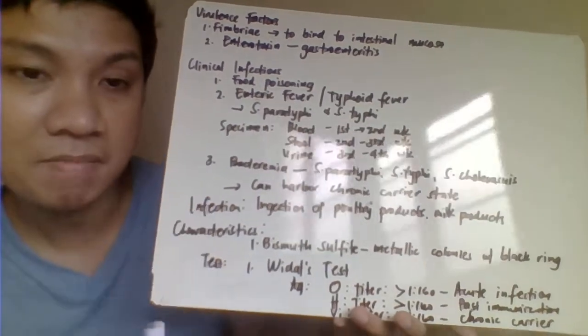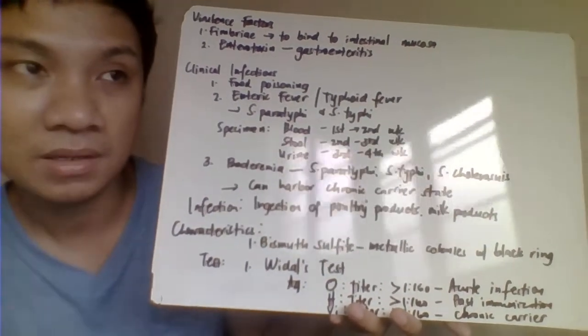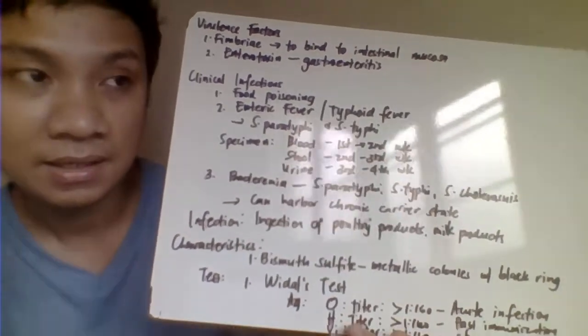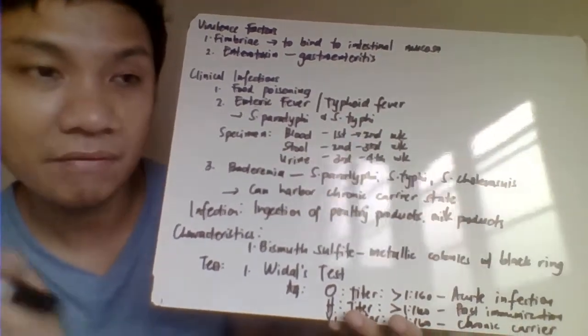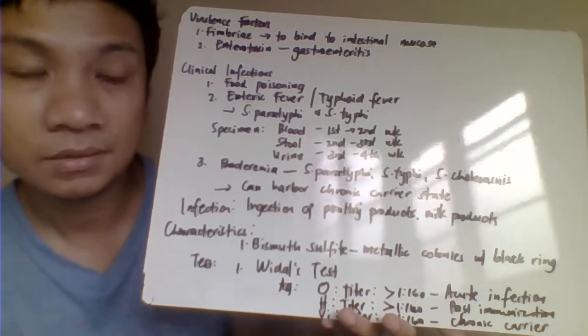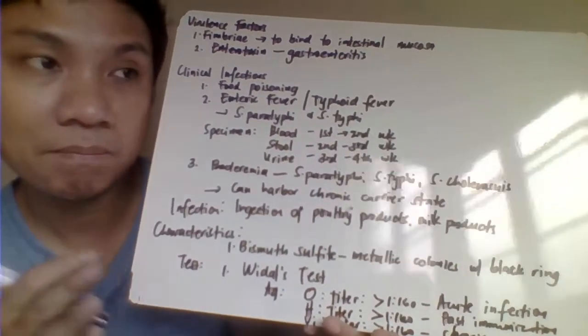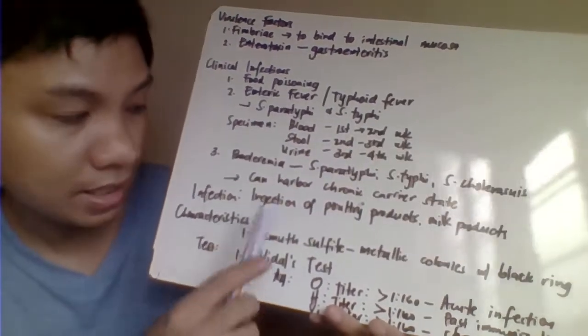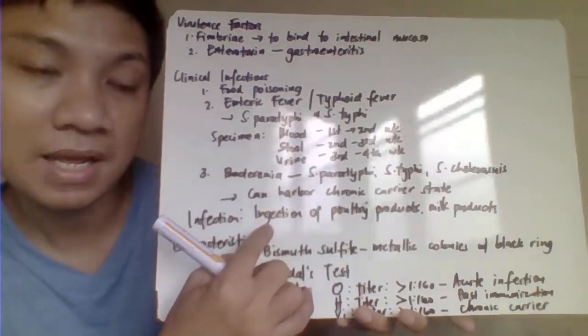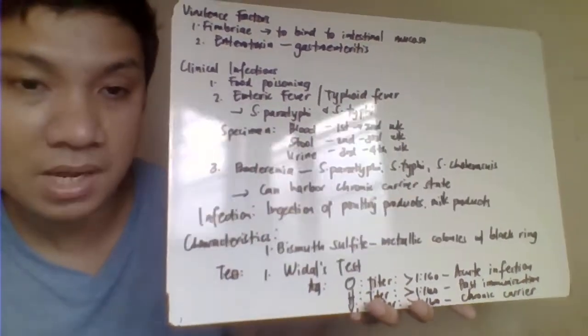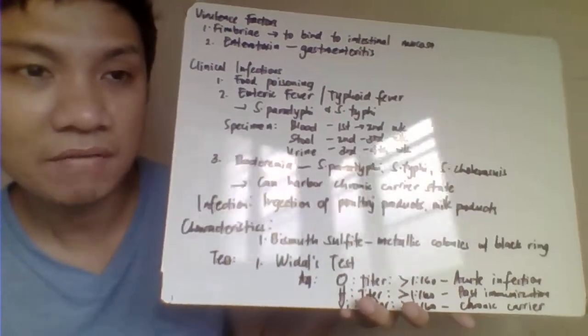Okay, then we have here the bacteremia. So it's being caused here by the three species of your serovarieties, Salmonella enterica subspecies enterica, serovar choleraesuis, serovar paratyphi, and serovar na typhi natin. They're causing all bacteremia. Again, you get infected by Salmonella by ingestion of your poultry products, milk products, or even sa mga chicken.